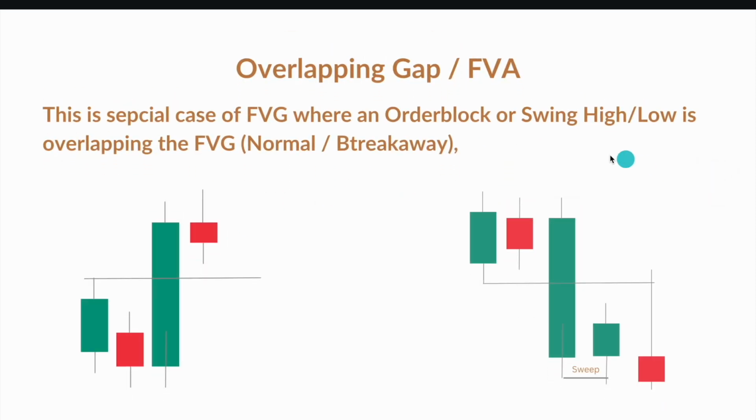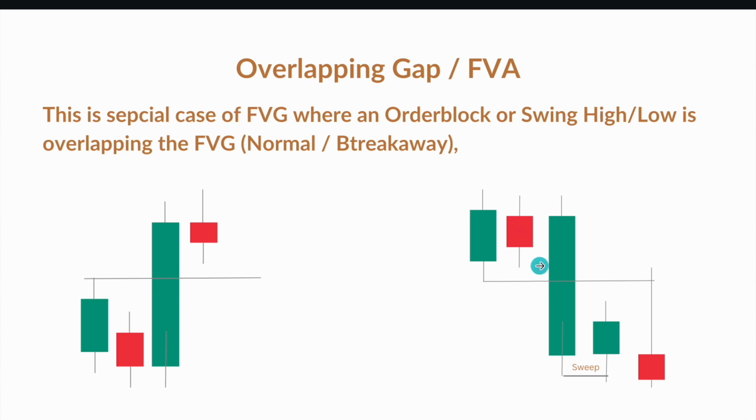Let's see the third type of fair value gap, which is a special type where there is an order block or a swing high which is overlapping with the normal or the breakaway gap. So this particular swing high is directly overlapping with our fair value gap. So in a bullish scenario, this is the overlapping gap.